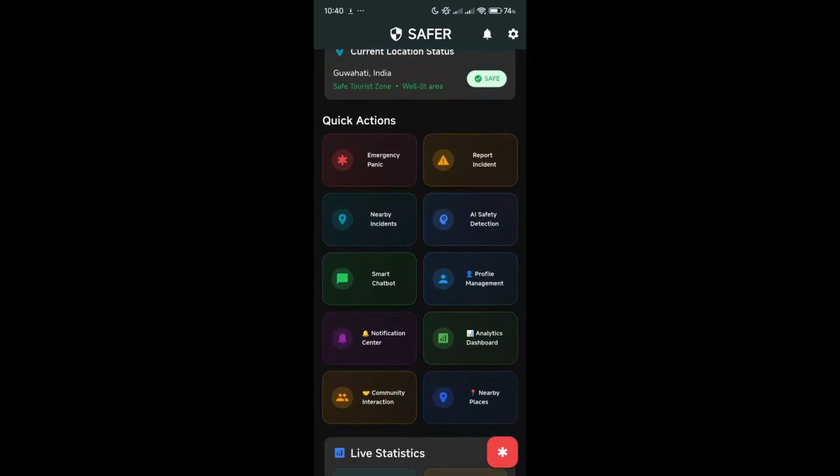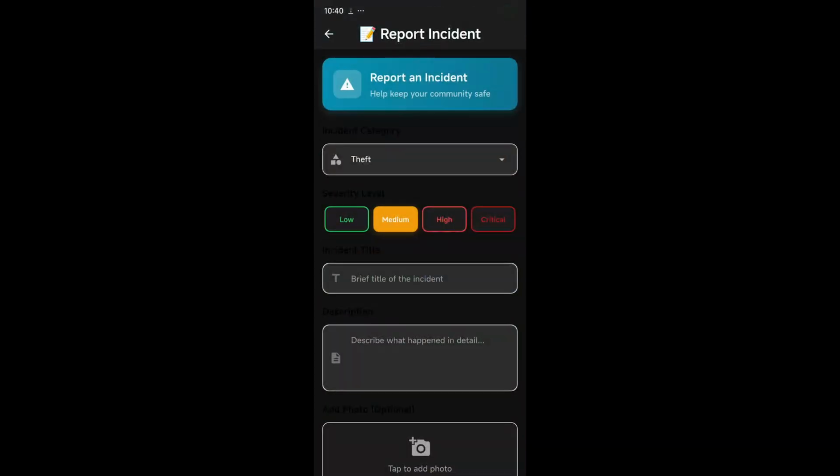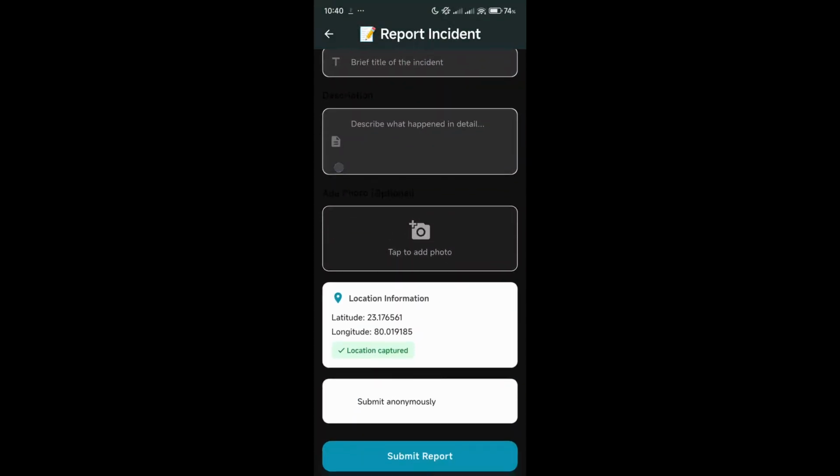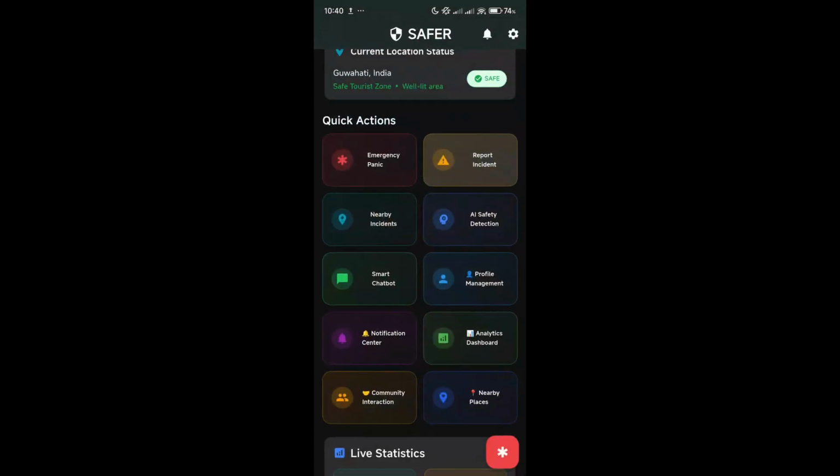And here are some pages we have built in our app. For example, you can report an incident while you are traveling so that it can go to a police dashboard and they can take action.